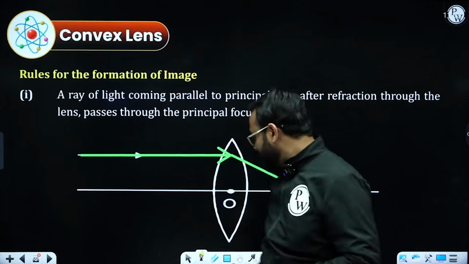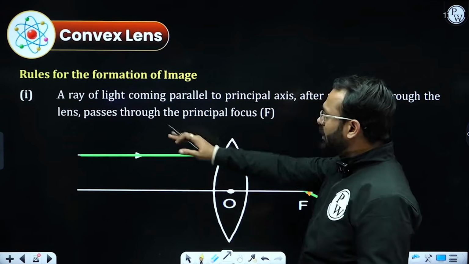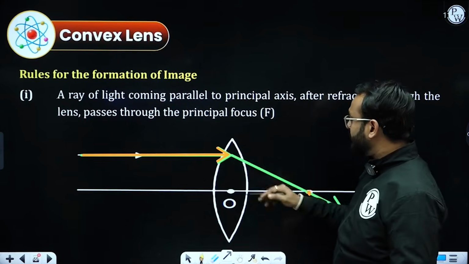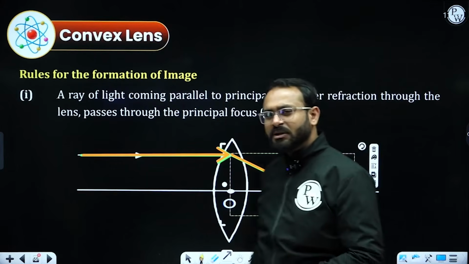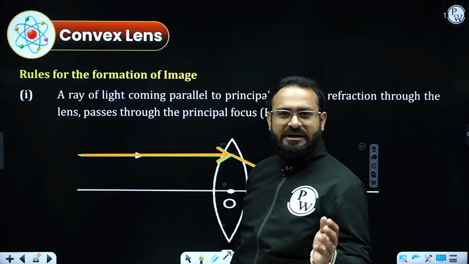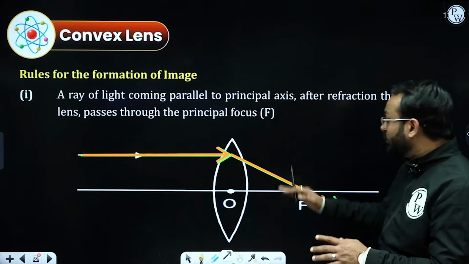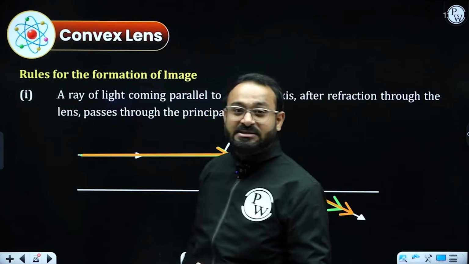Very, very important. Rule number 1. If a ray of light comes parallel to the principal axis, after incidenting on the convex lens, it will pass through the focus. Yes, we know that. But it needs to converge on the other side, because it is not reflection, it is refraction.